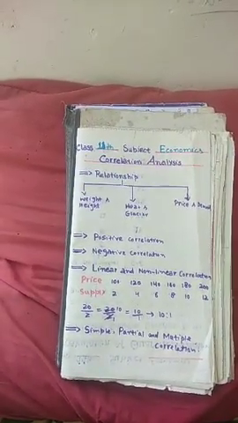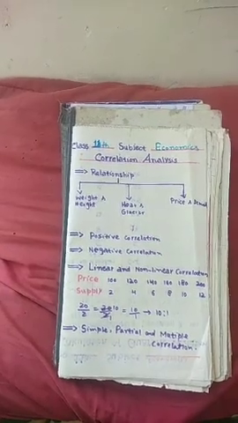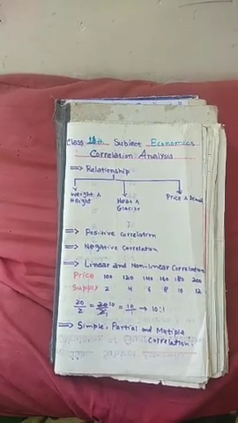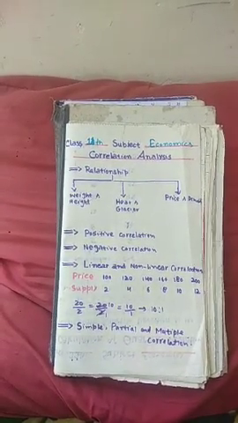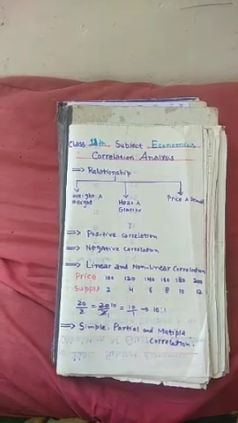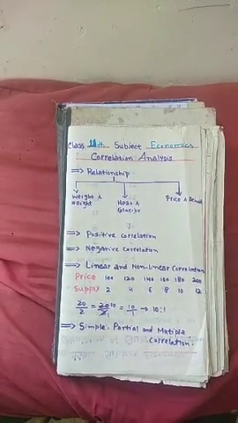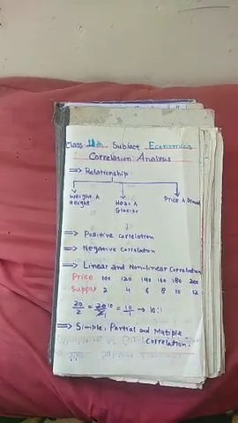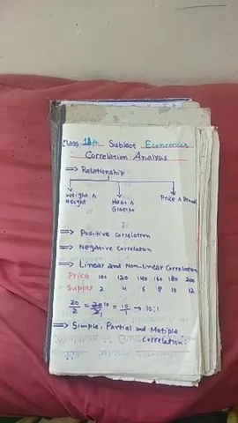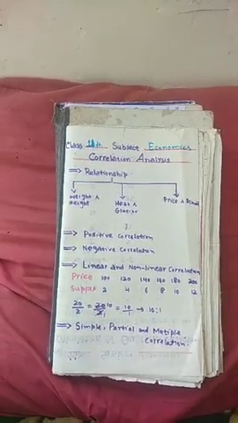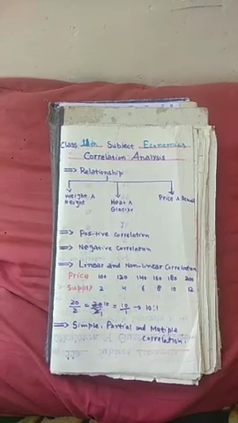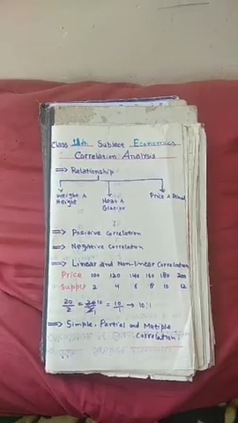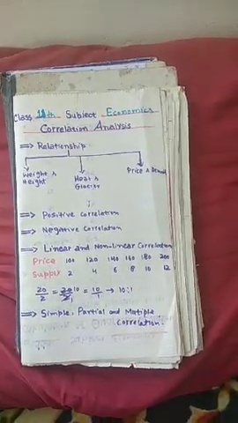Similarly, we can say that the correlation between two variables is said to be negative or inverse if they move in different direction. That is, an increase in one variable is followed by decrease in another variable, or decrease in one is followed by increase in another. For example, relationship between price and demand. As price increases, demand decreases; as price decreases, demand increases. So this type of correlation is known as negative correlation.